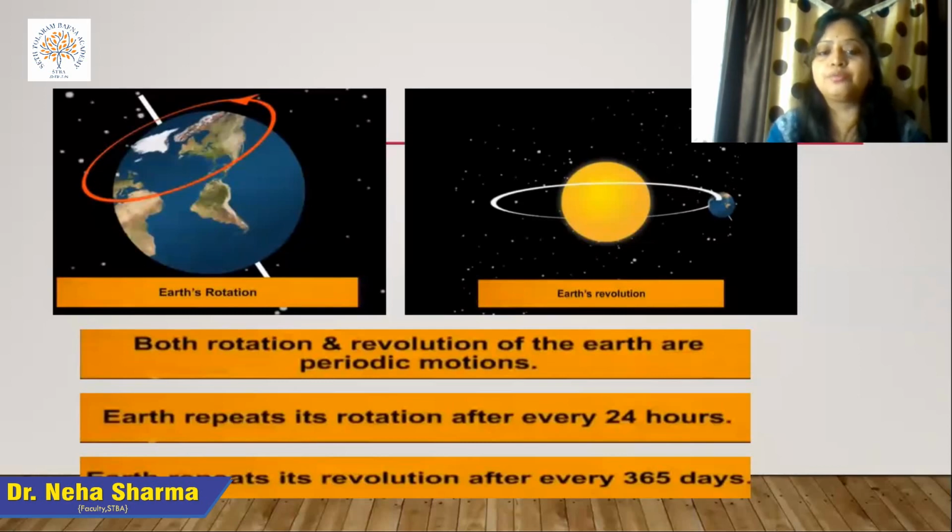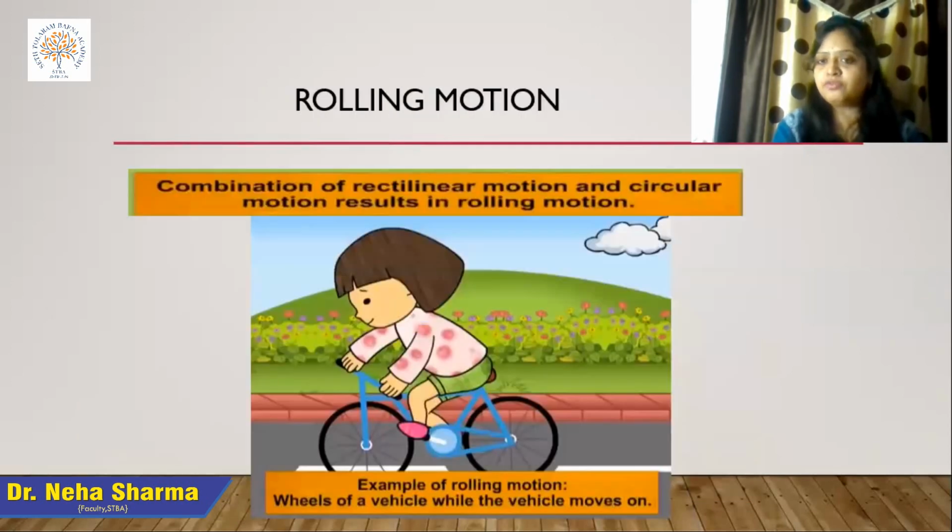Next type of motion is the rolling motion. Rolling motion is a combination of two types of motion, that is rectilinear motion and circular motion. You can see that a vehicle is moving on a road. It is a rectilinear motion because it is in a straight line, horizontal path. Whereas the wheels of the vehicle are also in circular movement. Both motions happen simultaneously, the rectilinear motion and circular motion. This type of motion is known as rolling motion.